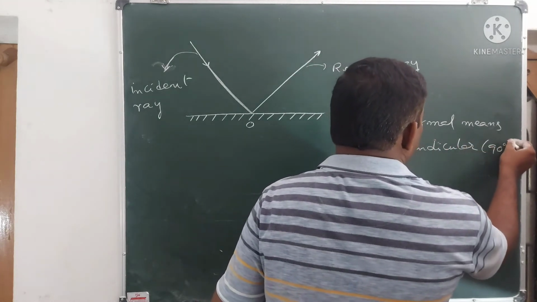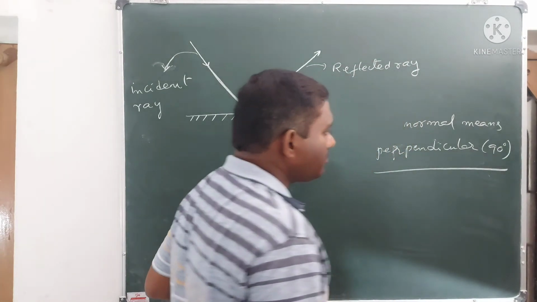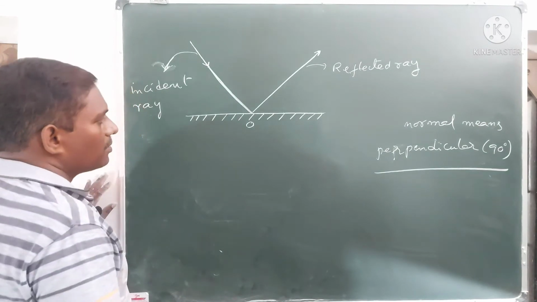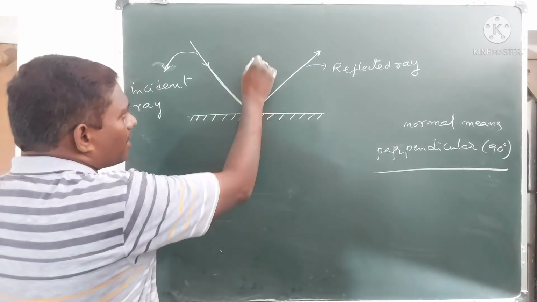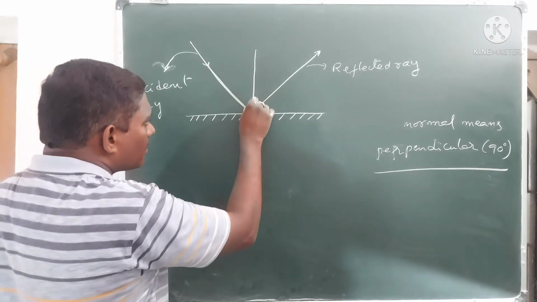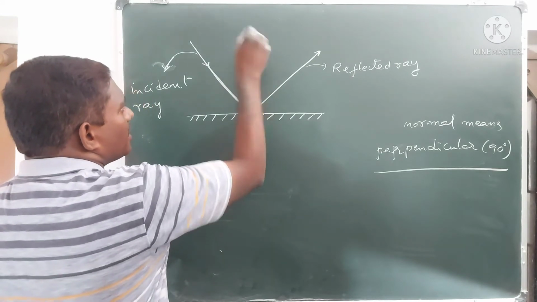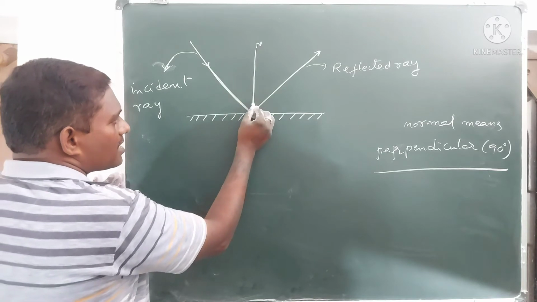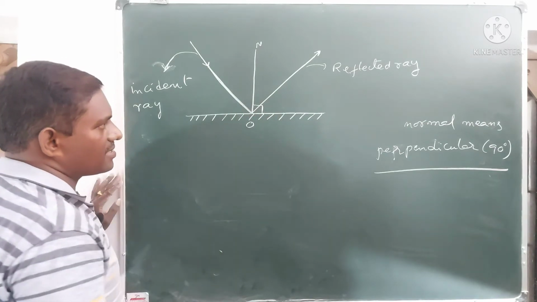That is 90 degrees. Normal means perpendicular. So if you imagine a perpendicular line, ON is the normal. That means what is the angle between ON and the surface? It must be 90 degrees.